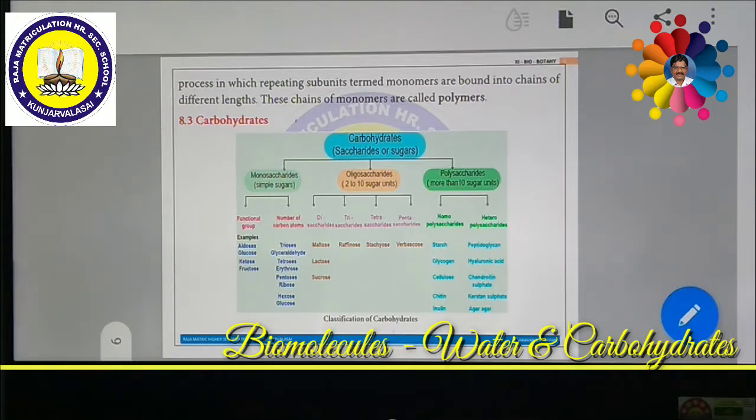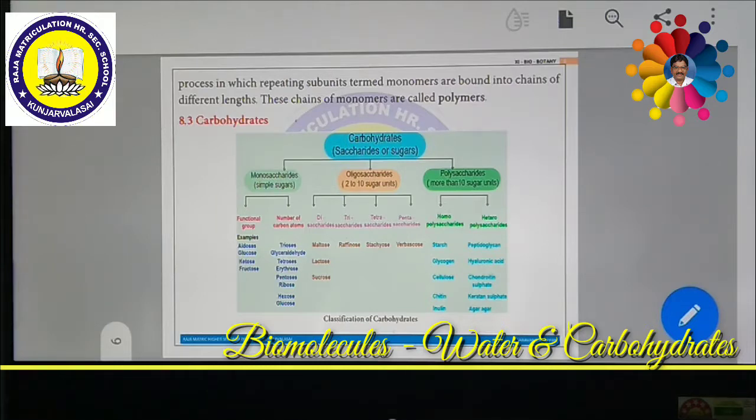Various kinds of simple sugars inside the carbohydrate are called monosaccharides. If the carbohydrates have 2 to 10 sugar units, they are called oligosaccharides. If the carbohydrates have more than 10 sugar units, they are called polysaccharides.